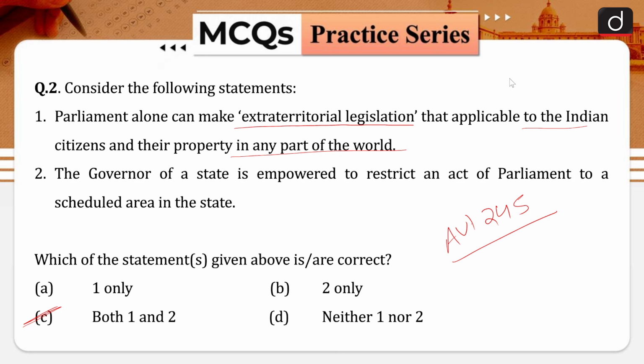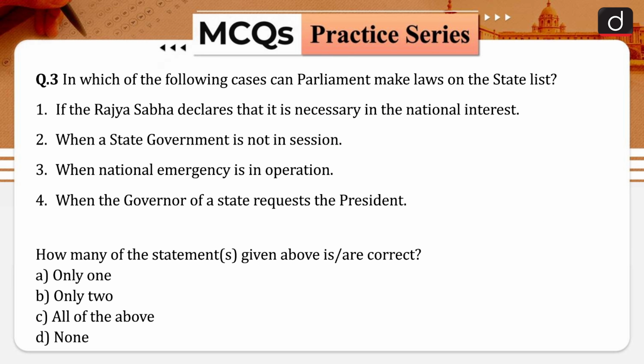The president enjoys the same power with respect to tribal areas in Meghalaya, Tripura and Mizoram, and that is why your statement number 2 is also correct in nature. Now moving forward to the next question of our today's discussion.